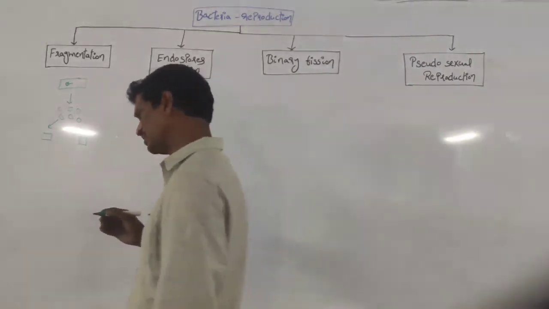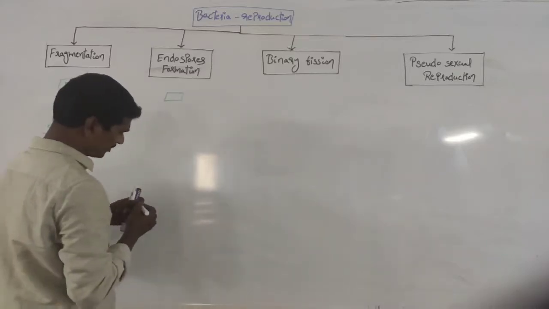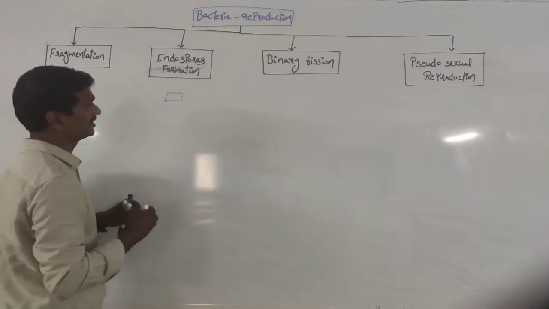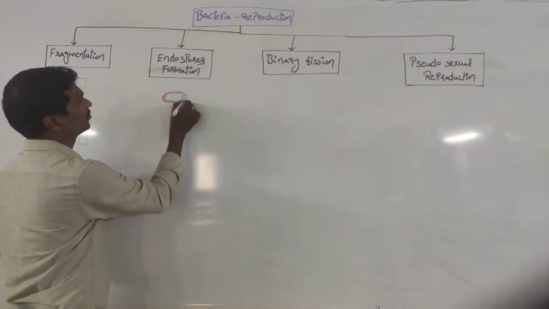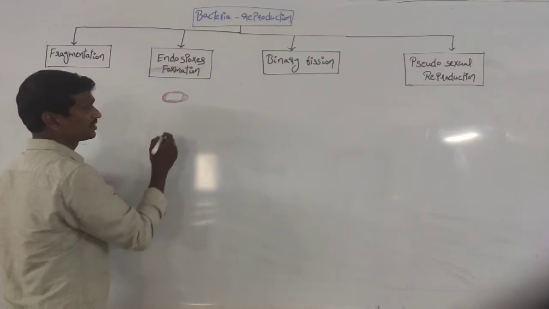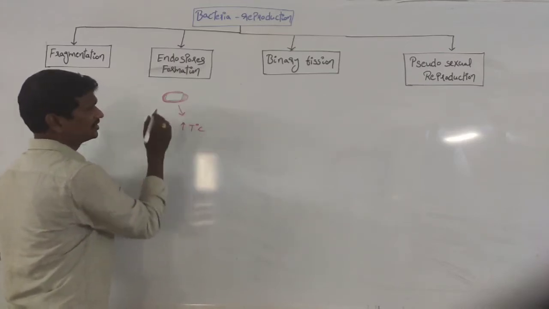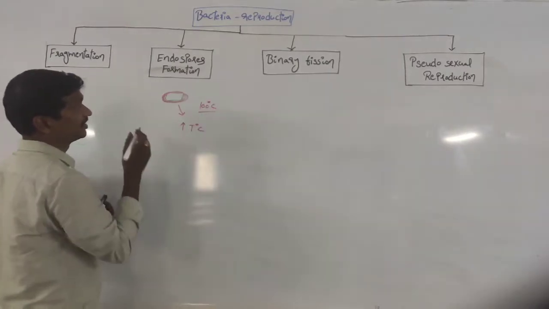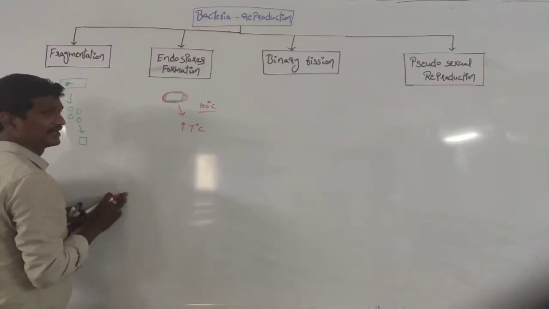See, endospore formation: this is one of the bacteria. During unfavorable conditions, around the bacteria, a thick coat formation takes place. Once the thick coat formation takes place, the bacteria have resistance to high temperature. These endospores, or these structures, can resist up to 100 degrees centigrade.